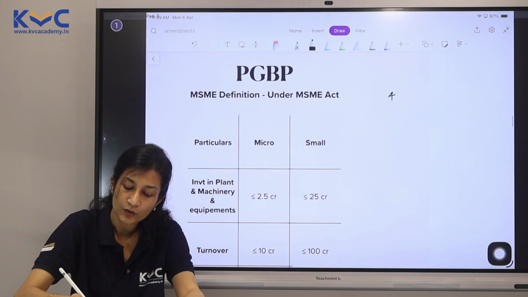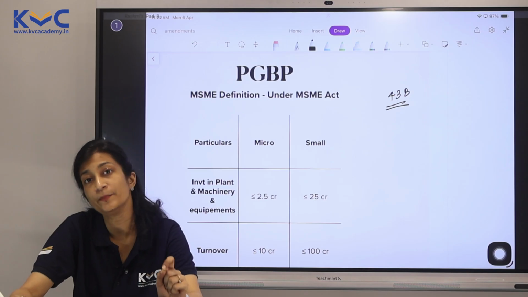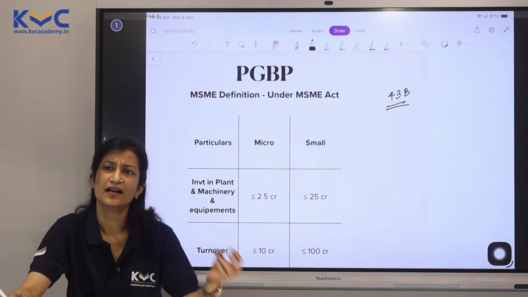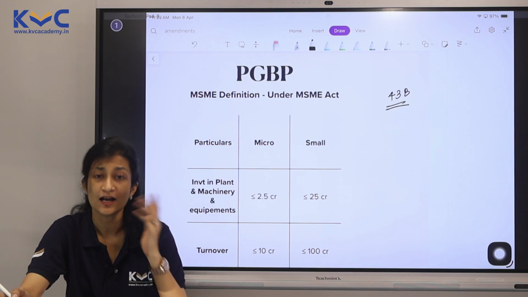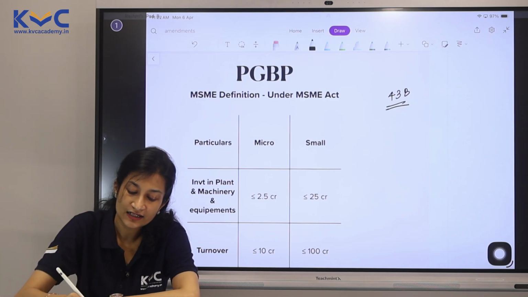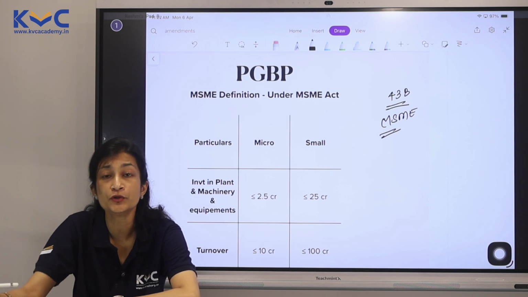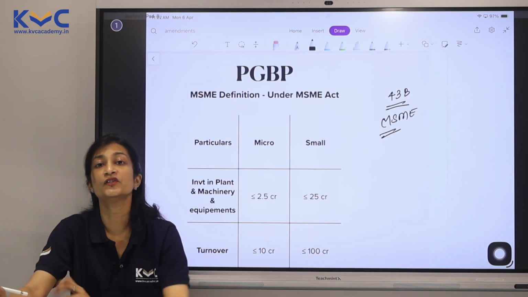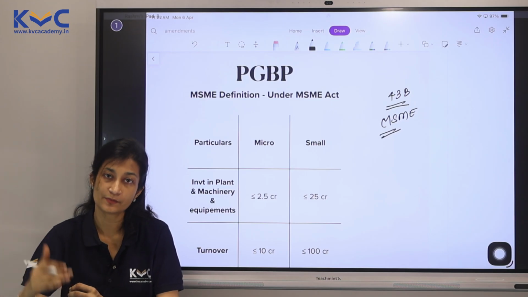If you can remember, we have section 43B, where deductions are allowed only on payment basis. You have your bonus there, PF contribution of the employer, Indian Railways, if their amount has to be paid, government taxes, all of that. In that, there is another item which is any amount which is due to micro and small enterprises. If any amount is due to them and has not been cleared within the specified time, a maximum of 45 days, and those conditions are met.